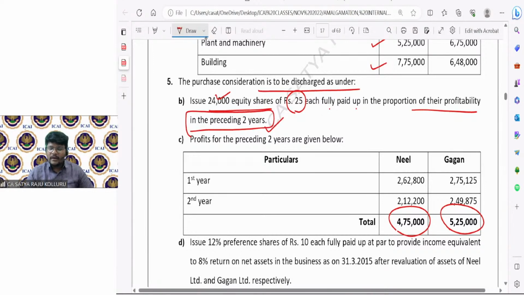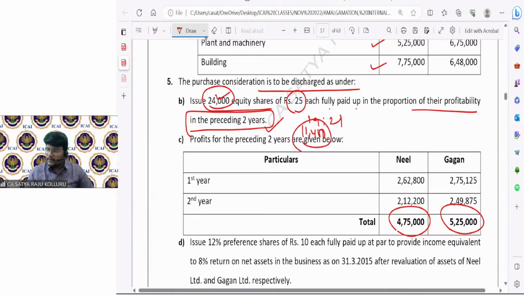Can you simplify it? 475 and 525, both will be divided by 25. 475 divided by 25 will be 19, and 525 divided by 25 is 21. That means 19 to 21 is the profitability ratio. Simply, I should distribute this 24,000 in this ratio: 24,000 into 19 by 40, that is 11,400 shares to Neil.